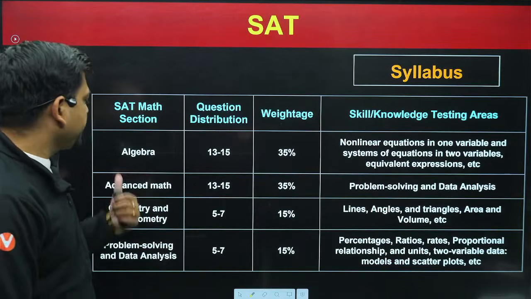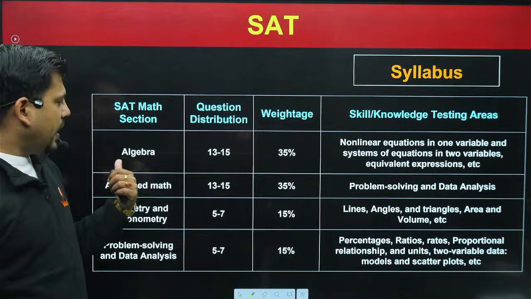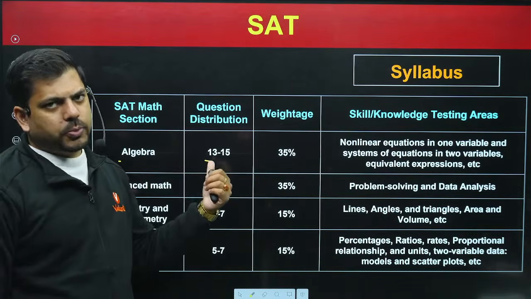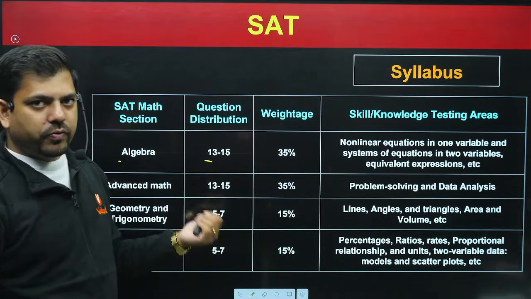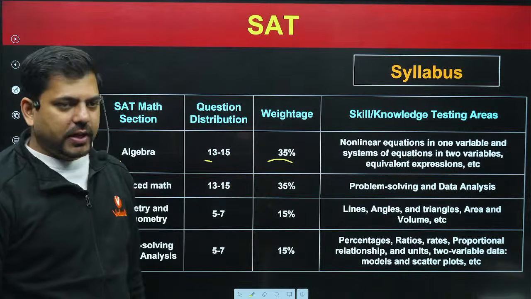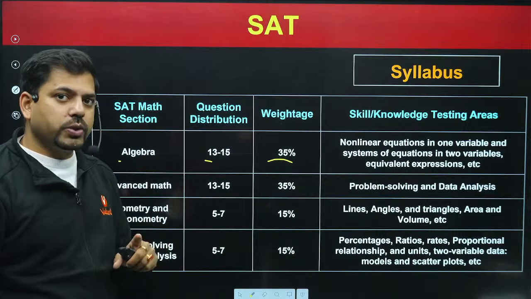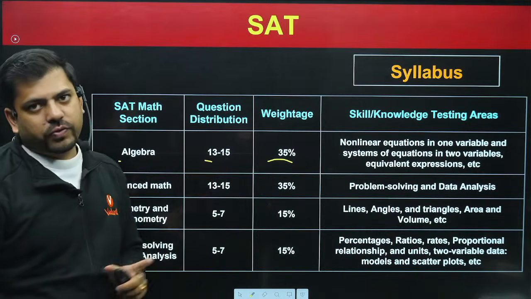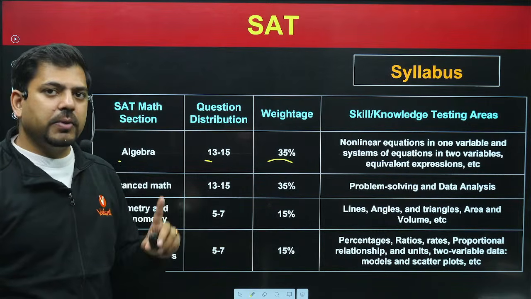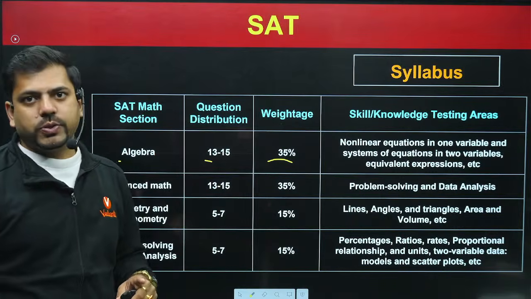Now moving forward, what is the weightage? Algebra has a question distribution of somewhere around 13 to 15, 35% weightage. Sorry, not out of 20 questions, out of 40 questions. Out of 40 questions, roughly 13 to 15 questions are from algebra. 40 means module 1 has 20, module 2 has 20 questions.